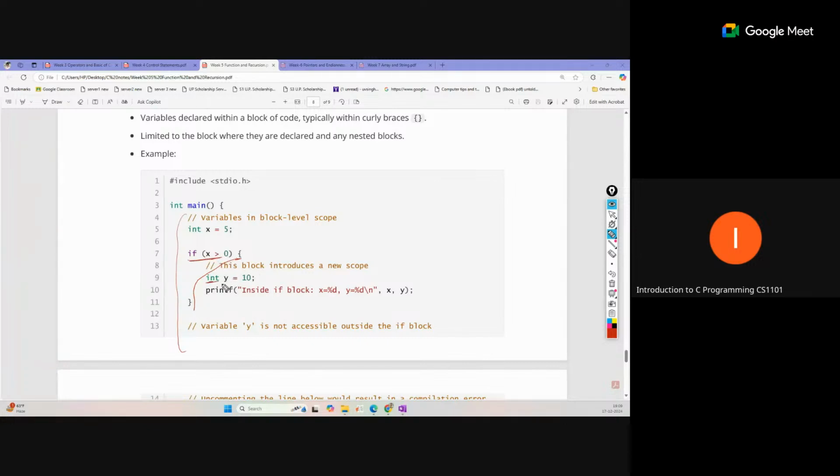Inside this we declare the variable int y = 10. This variable now has block-level scope, only for this if statement body. It cannot be accessed outside of this body. That is called block-level scope. You can see the example.